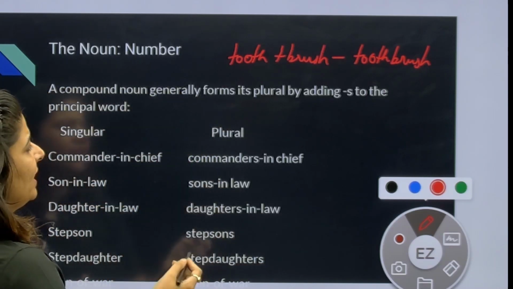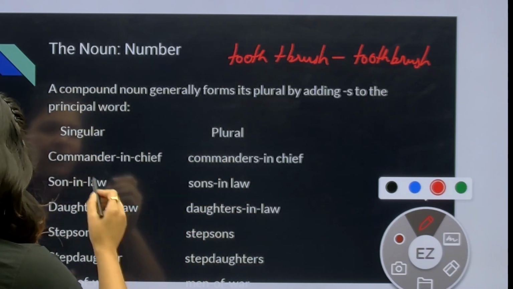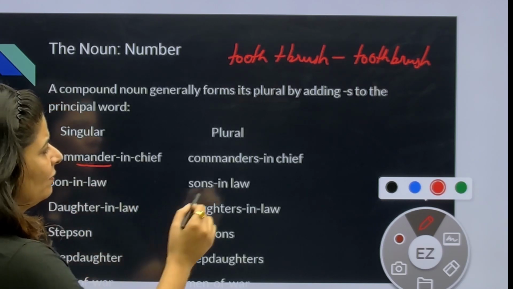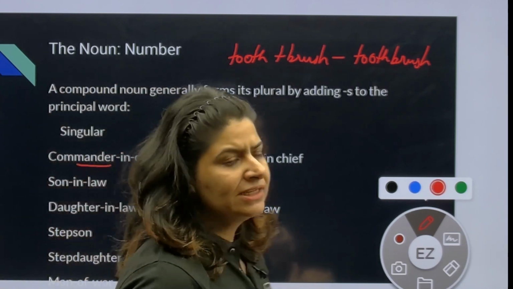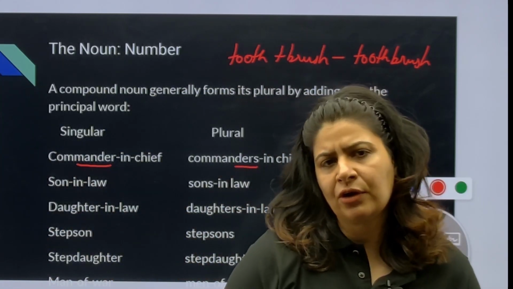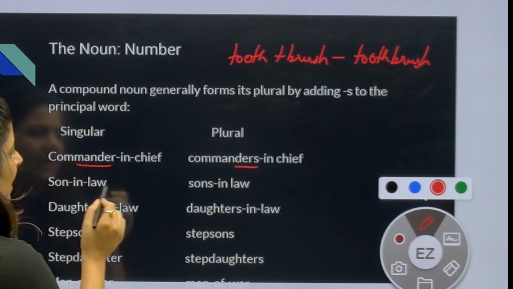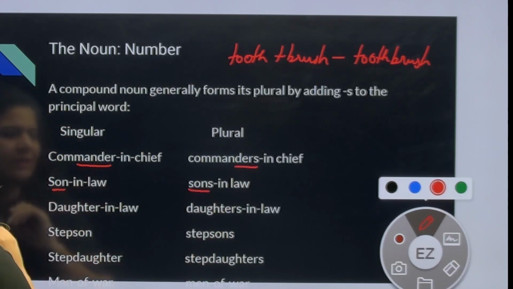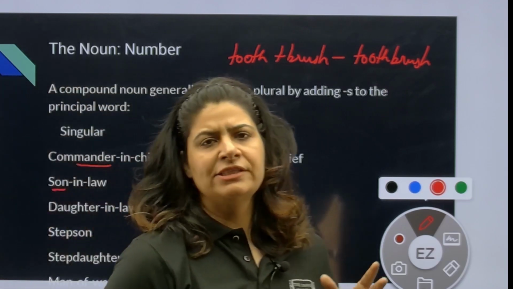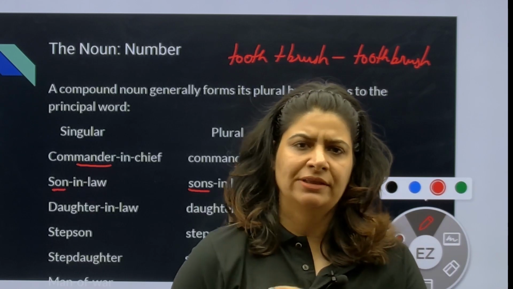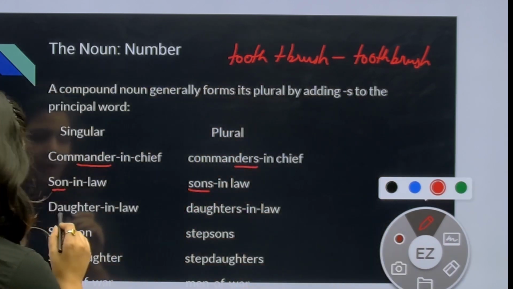And how do we change from singular to plural? Commander in chief. So what is the principal word? Commander. So we will say commanders in chief, not commander in chiefs. That will be wrong. Son-in-law, sons-in-law. The principal word is son. Son-in-law will change into sons-in-law, not son-in-laws. That will be wrong.